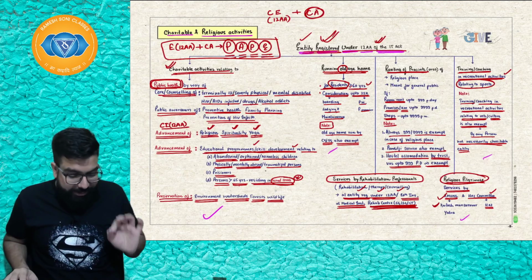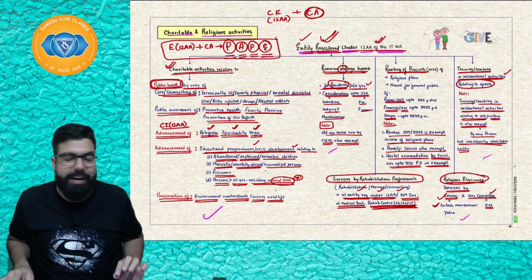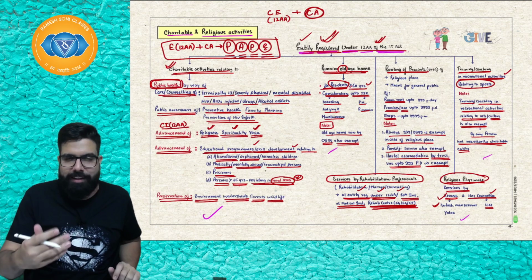Here we are done with charitable and religious activity. Right, everyone? We'll stop our discussion here, in the next class, next chart.